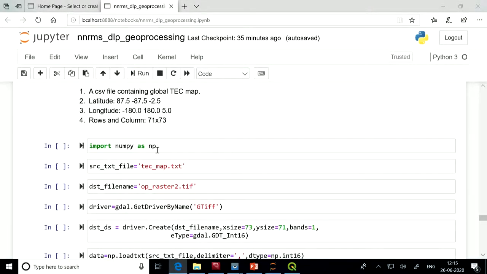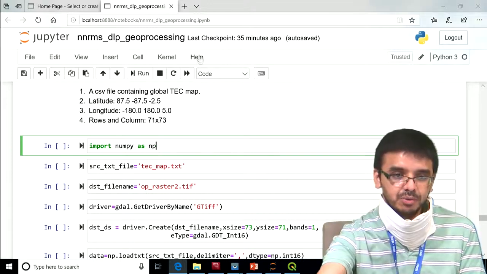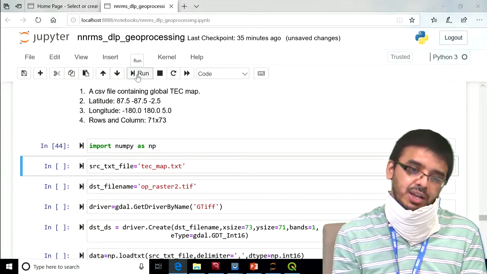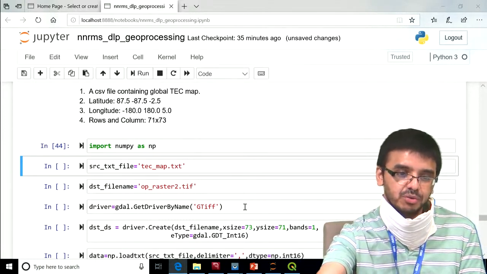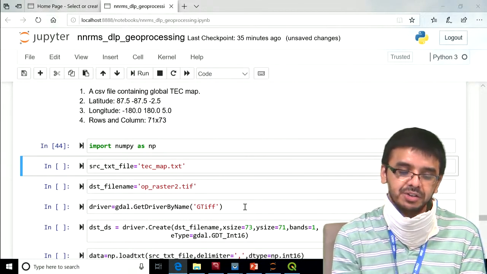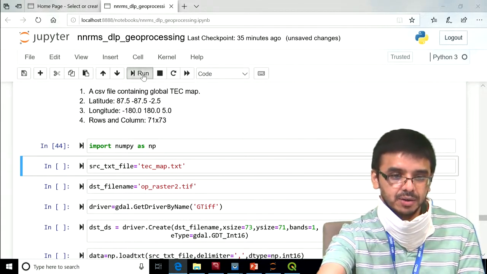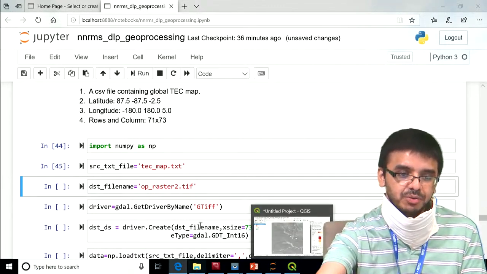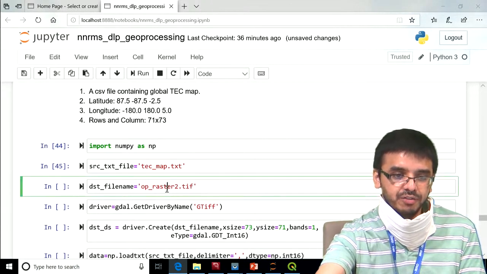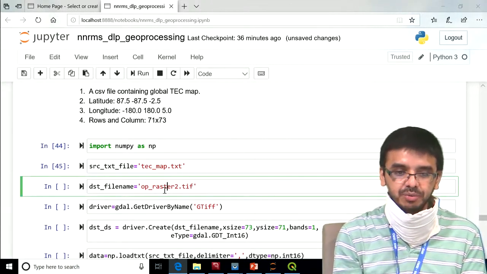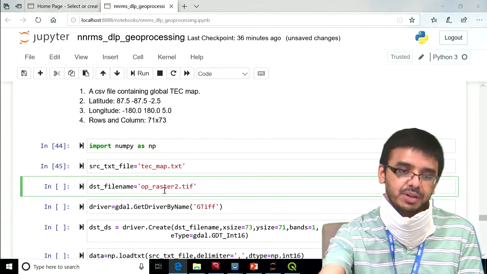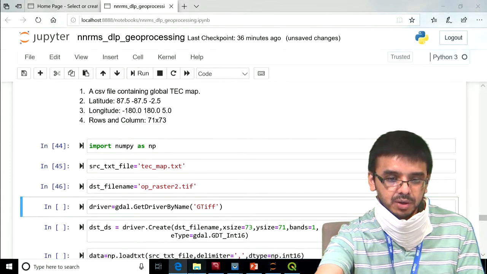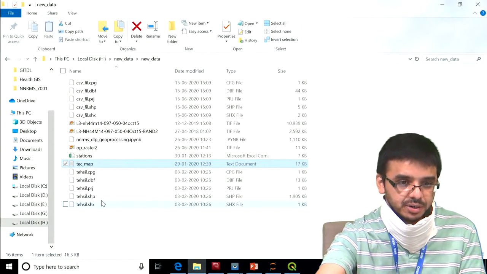For this I will be using the NumPy library. First we will import NumPy. Then we need to define the source text file. I am defining a variable source text file equal to techmap.txt, which is the name of my file. Then I will write this file to another image with the name output raster2.tif. After creating a GeoTIFF, this text file will be converted to a GeoTIFF image. If it is already available here, I will delete it.